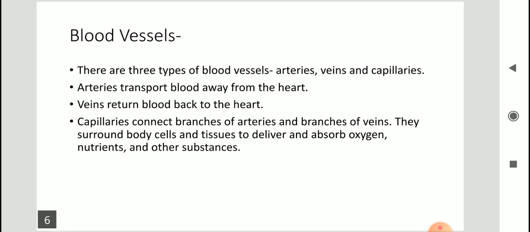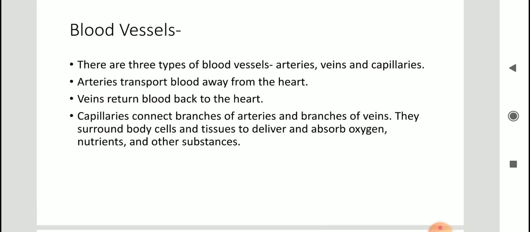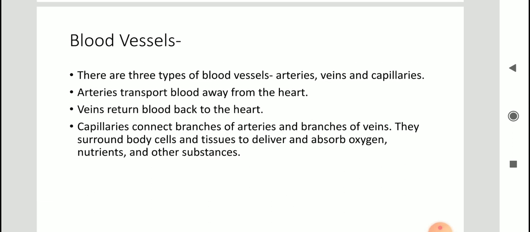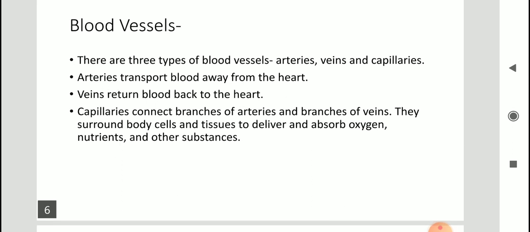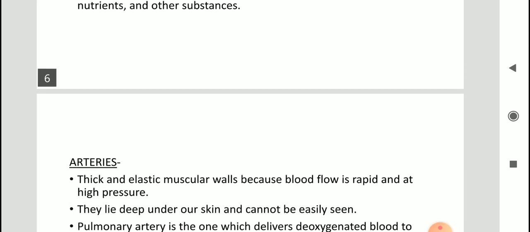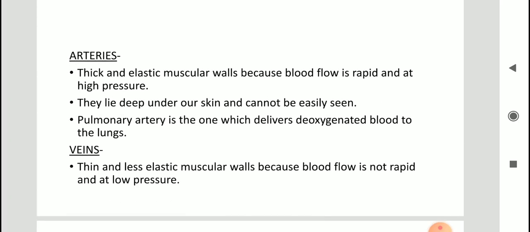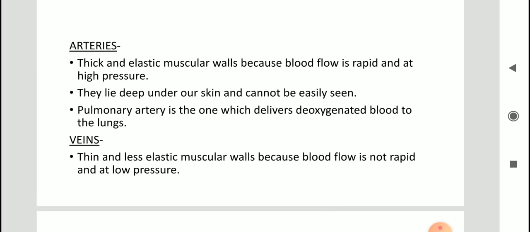Capillaries connect branches of arteries and branches of veins. So its main function is to facilitate the absorption by the cells, right? So essential nutrients, minerals, oxygen, everything gets absorbed by the cells with the help of capillaries. They surround the body cells and tissues to deliver and absorb oxygen, nutrients and other substances. Now let us study each blood vessel in detail and try to observe differences.